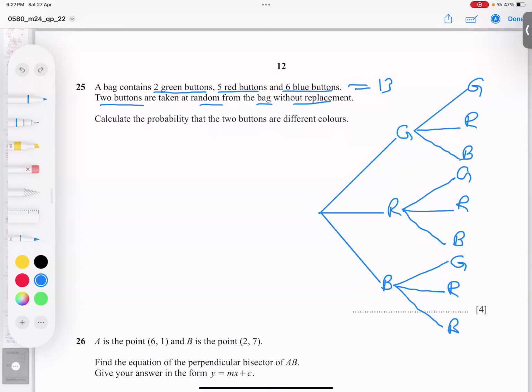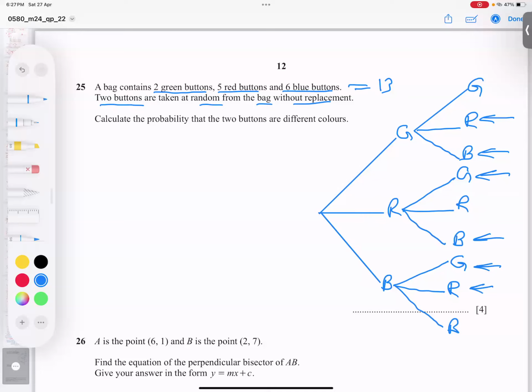So what is the method, students, to do this kind of question? Let's see. He said the probability that the two buttons are of different colors. Different colors means this branch, green and red, this branch, this branch, this branch, red not required, this branch, this branch.